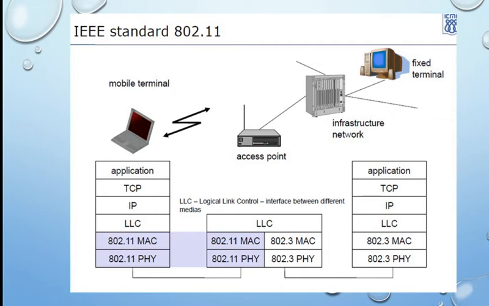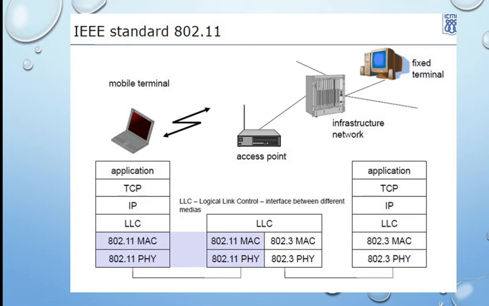The wired medium has an infrastructure network, whereas the mobile terminal does not have any infrastructure network. As we see in this diagram, the fixed terminal has all the layers, such as the 802.3 physical layer and 802.3 MAC layer, as we have designated, and here it is designated as the 802.11 physical layer and 802.11 MAC.